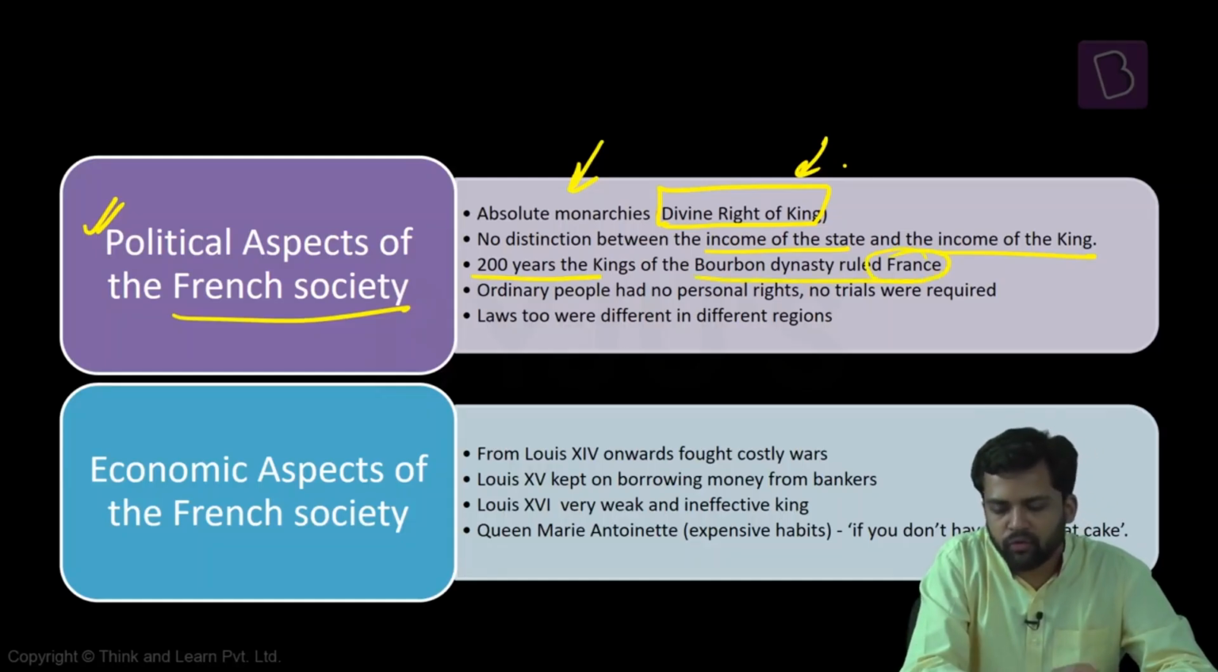For 200 years, the kings of the Bourbon dynasty had been ruling over France. Ordinary people did not have any rights. There would not be any trial. And the laws were also very flexible. They were not the same throughout the country. They varied from region to region.